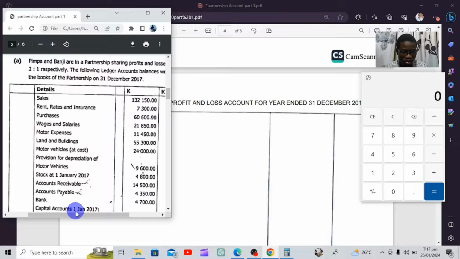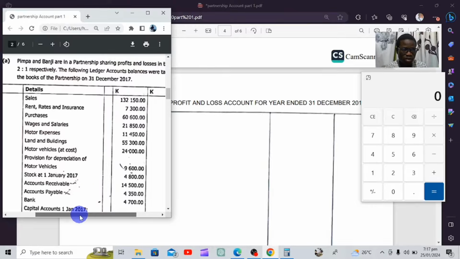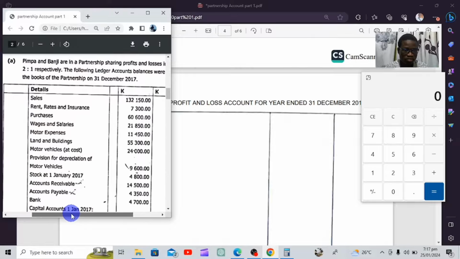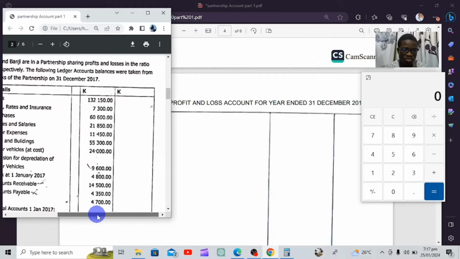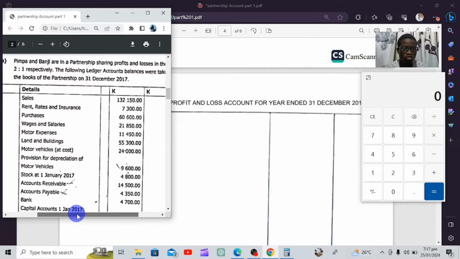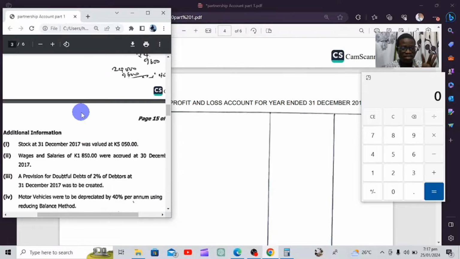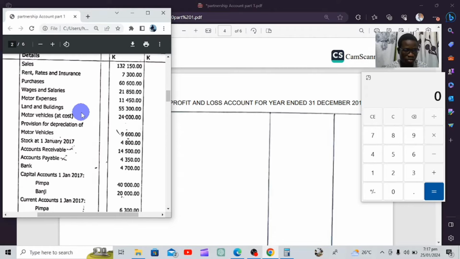So the question is: Pimba and Banji are in a partnership sharing profits and losses in the ratio 2 to 1 respectively. The following ledger account balances were taken from the books of the partnership on 31st December 2018. So these are the balances that were gotten from their ledger.